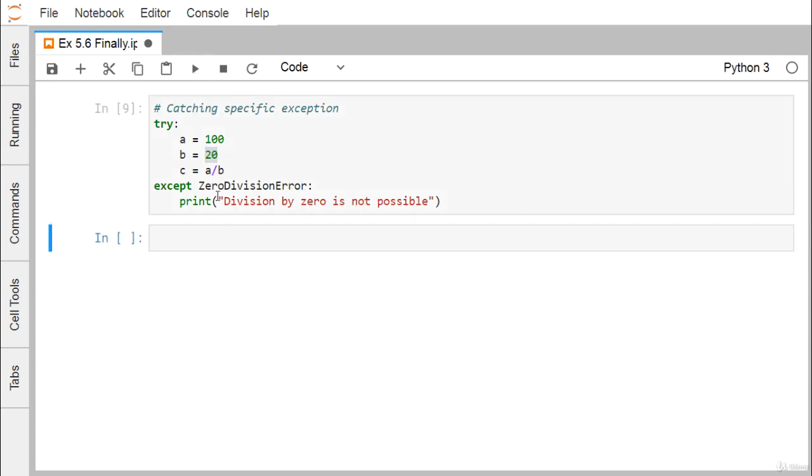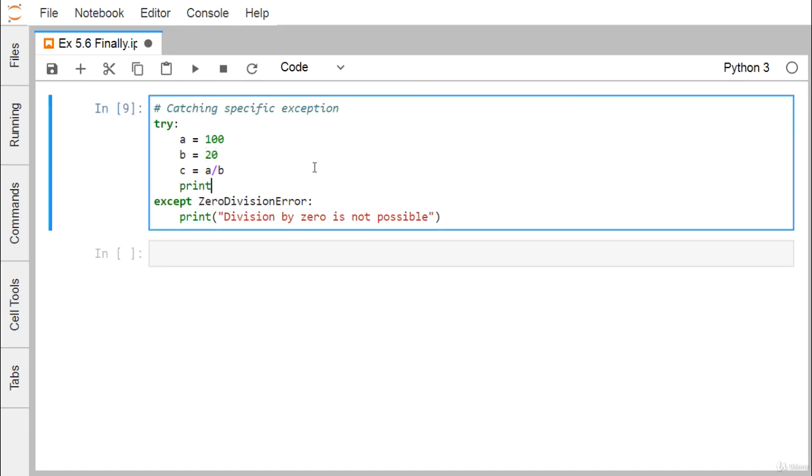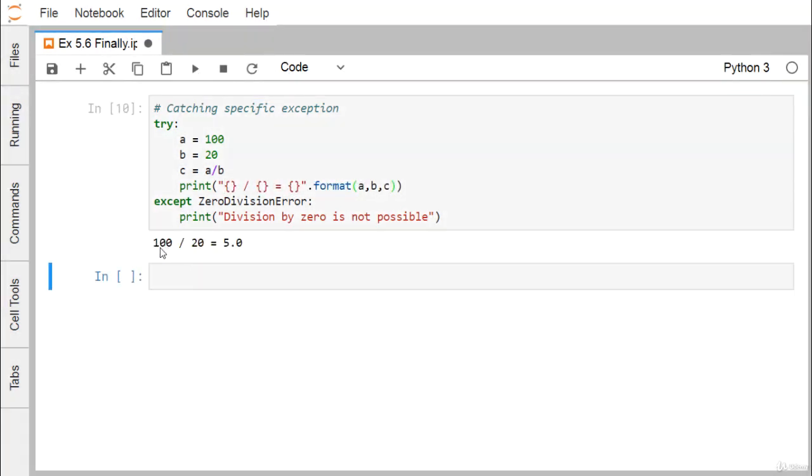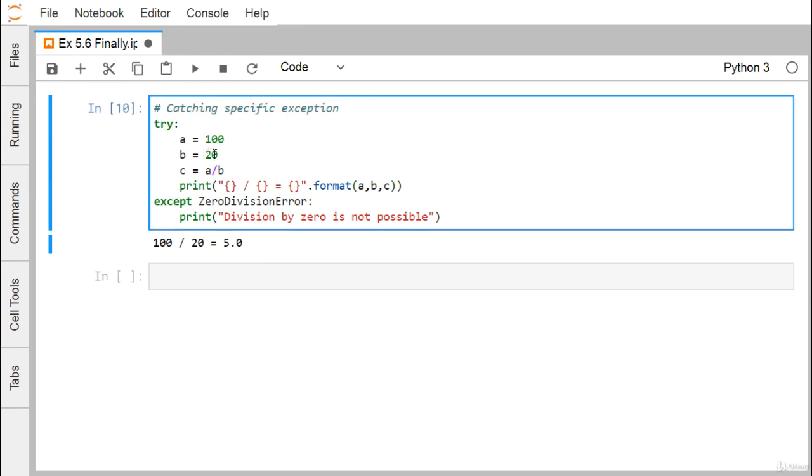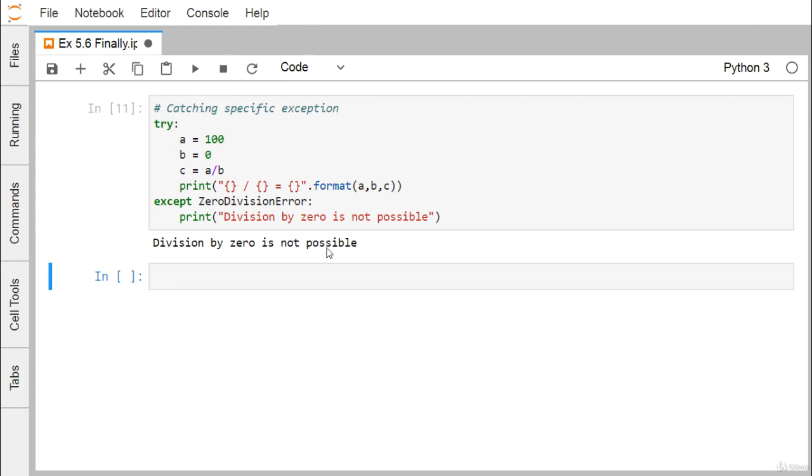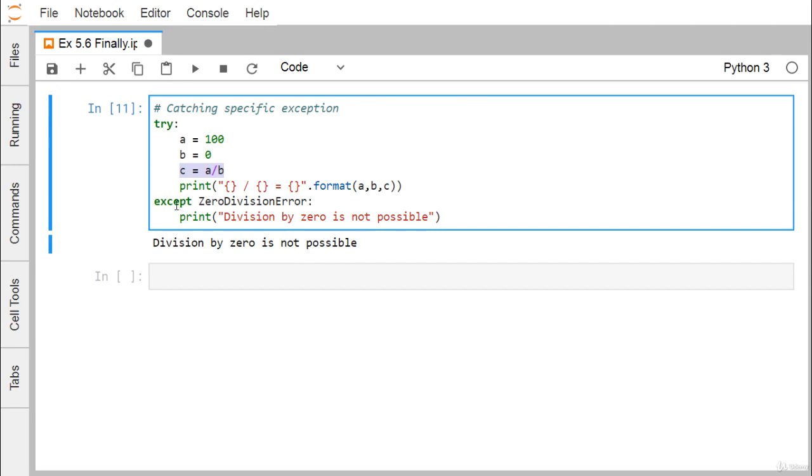So let us go for the execution. You can find that this particular code has not printed, so let us print it. Now if I execute, we can find that 100 by 20 is equal to 5.0. It gives the output because no error has occurred. But if I make B as 0, then obviously division by 0 is not possible. That means the control comes directly from this line to the except block, and the statement written under the except ZeroDivisionError block gets printed.